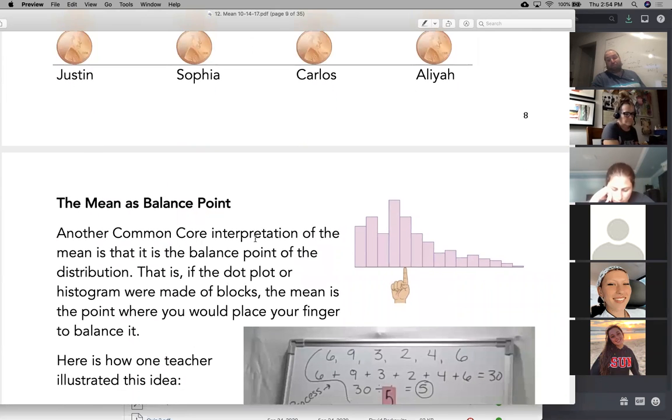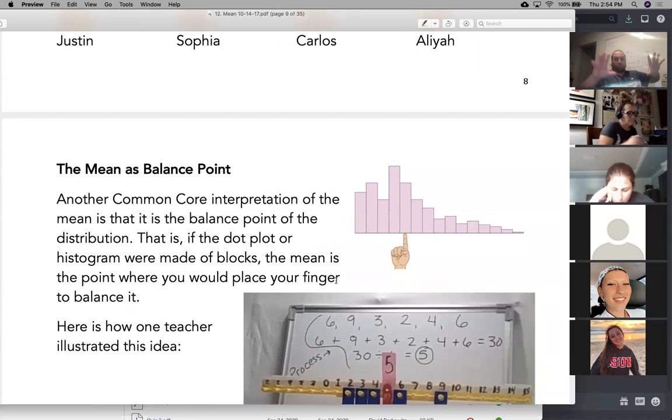And then there was the balance point method, where you literally have a physical construction of your distribution, and then you figure out where you can put your finger so that it perfectly balances and does not tip over one way or the other. That location would be the mean, just like the heights for the redistribution method would be the mean, just like the value that you get from the formula would be the mean.